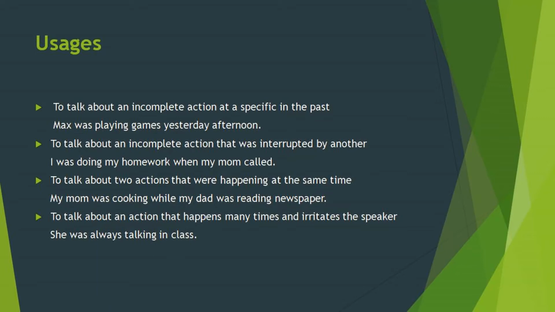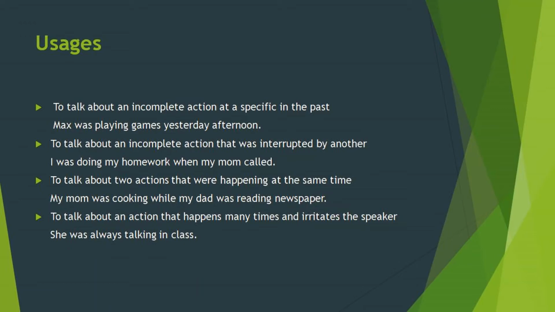Look at the difference. In past indefinite tense, the action is completed in the past, and in past continuous tense, the action is not completed, it's going on. Like Max was playing games yesterday afternoon.